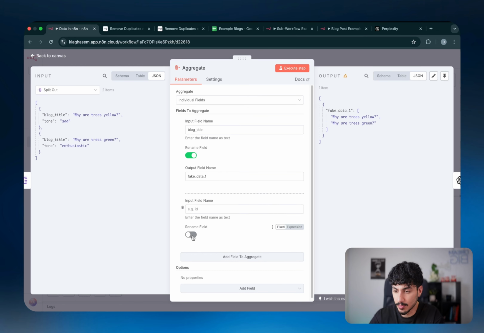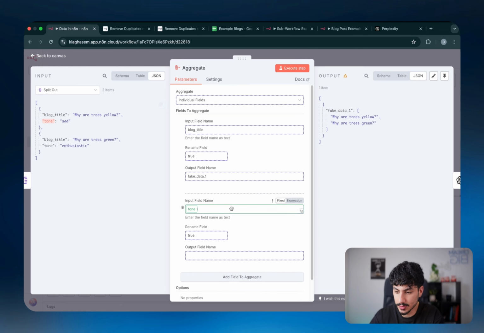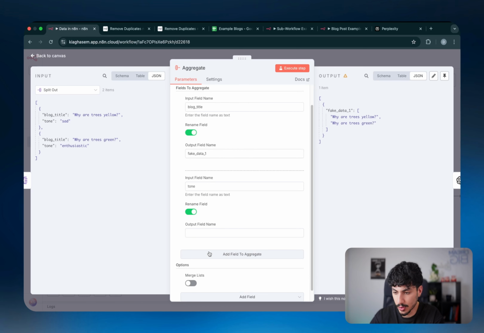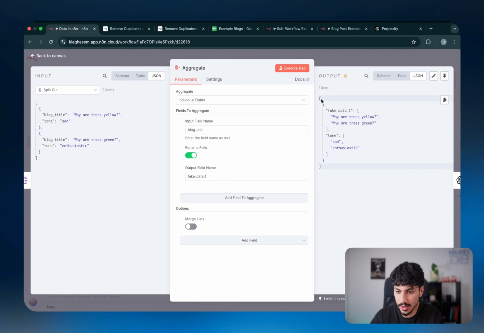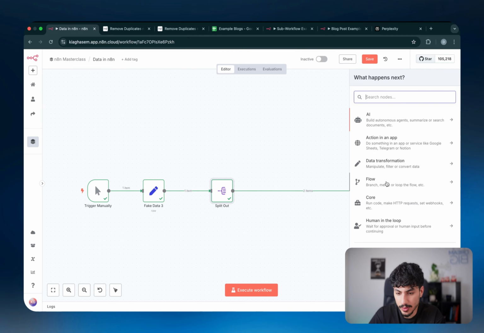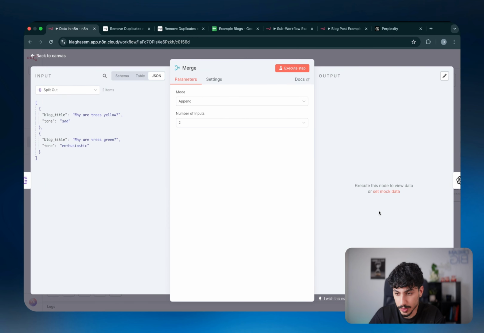And if I wanted to add more variables or more keys to it as well, I could just add this one. And if I wanted to name it something different, I could also do that, or I could just merge them all together. So as you can see, there's a bunch of things you can and can't do. Like you can, as I said, separate the blog titles and the tone into 2 separate arrays, or you can put them both in the same array or whatever you want to do. But the whole idea of aggregate is to pull variables from the previous nodes and combine them together into a new array. And so the idea is technically to go from multiple items to just one item, or at least fewer items.